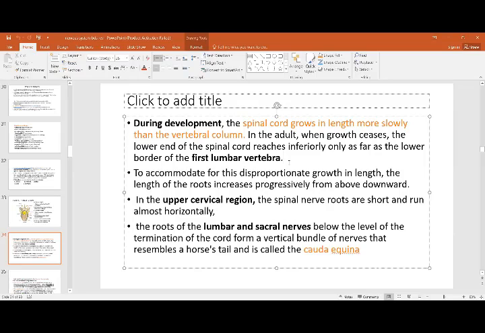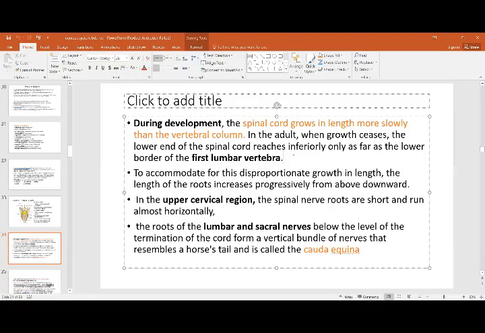So the spinal cord finishes at the first lumbar vertebra. Below the first lumbar vertebra, all the nerves are going to descend. Supposing it is L4, that L4 nerve is going to descend down to the fourth intervertebral foramen, and then it is going to exit out of the vertebral canal. So that is the basic structure.